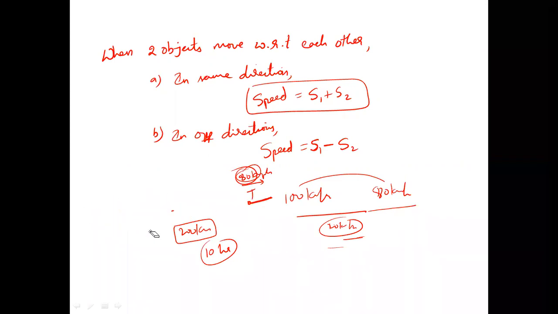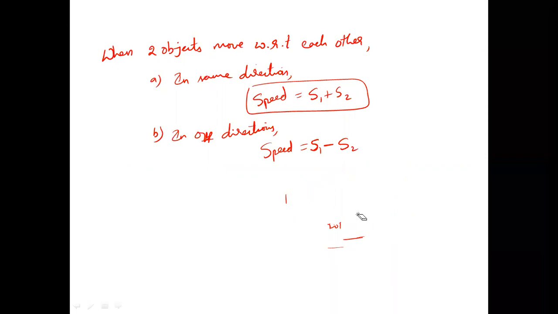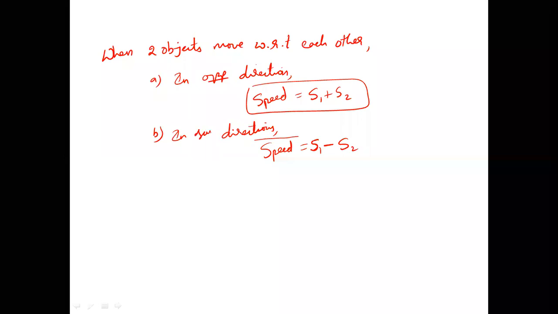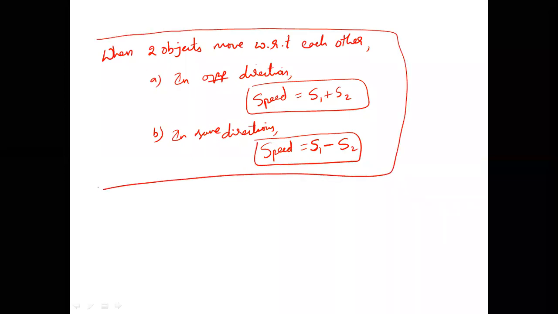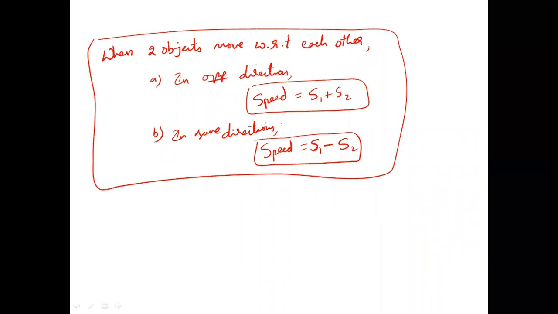This is what we call relative speed. But instead of calling it relative speed, simply say speed. So whenever opposite direction travel happens, speeds get added. Whenever same direction travel happens, speed gets subtracted. So that is how things are. Opposite direction speeds get added and same direction speeds get subtracted.